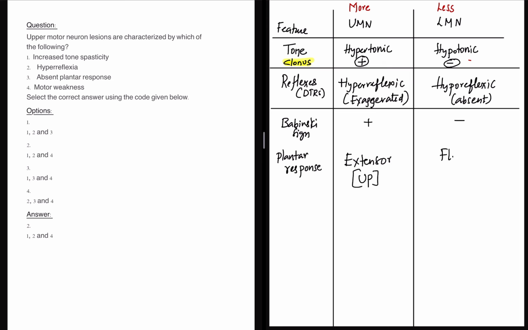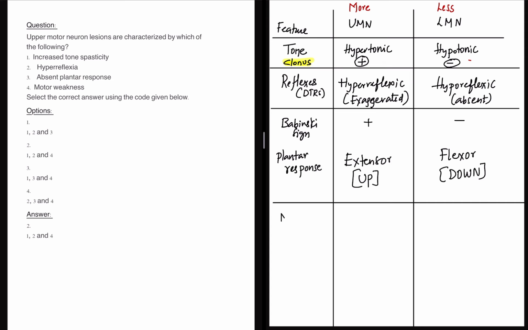Here it is flexor response, or it goes down. So different terminology is used, but the end point is the same. Babinski's sign is present in UMN, plantar response is extensor, or toes go up in case of UMN lesion, whereas it is flexor response, downward response, or negative in LMN. So these are the major important differentiating factors which we see.